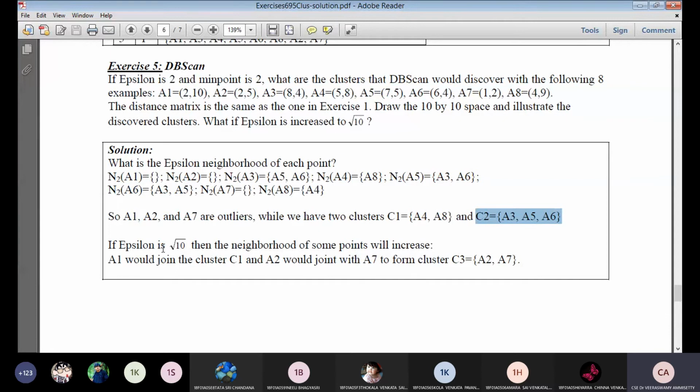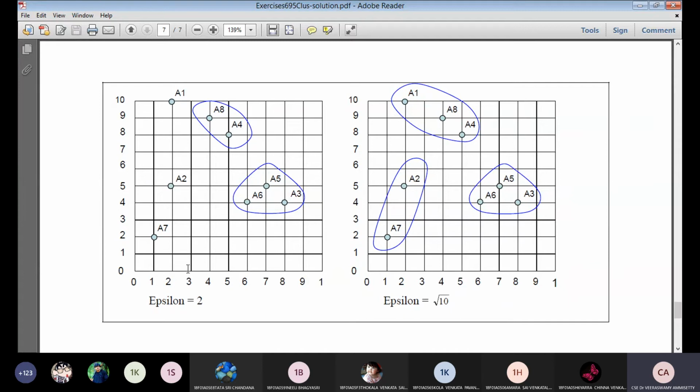Based on this, we need to plot a graph. I take the graph like this, a 10 by 10 matrix. Based on it, I need to plot each and every value of A1, A2, A3, A4, A5, A6, A7, A8. A1 is 2 comma 10, so I can plot the A1 value. A2 value is 2 comma 5. A3 value is 8 comma 4. A4 value is 5 comma 8. A6 value is 6 comma 4. A7 value is 1 comma 2. A8 value is 4 comma 9. So I plot all the points like that.